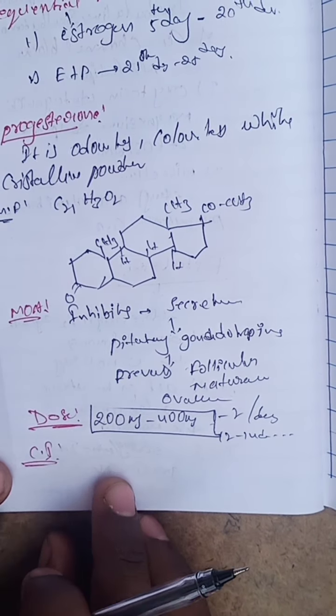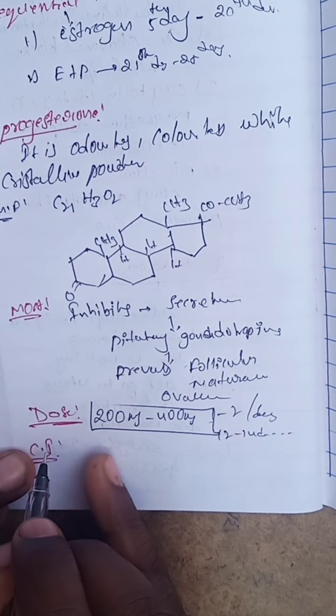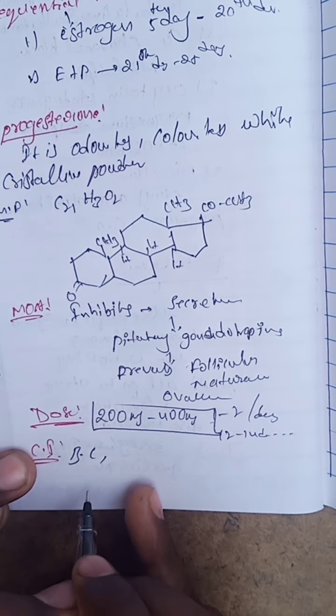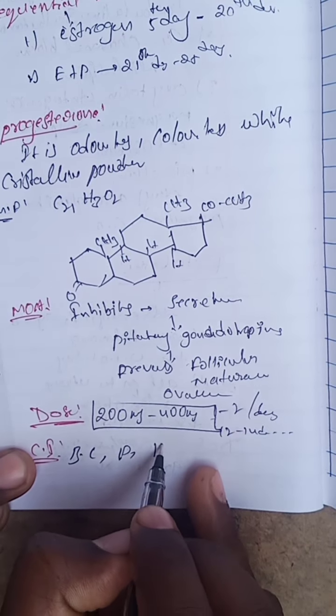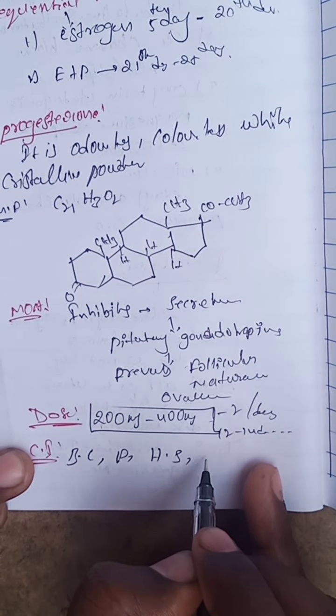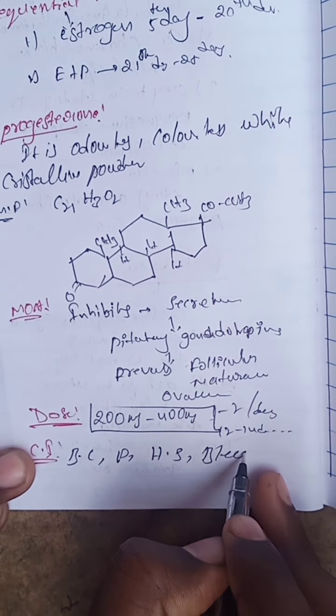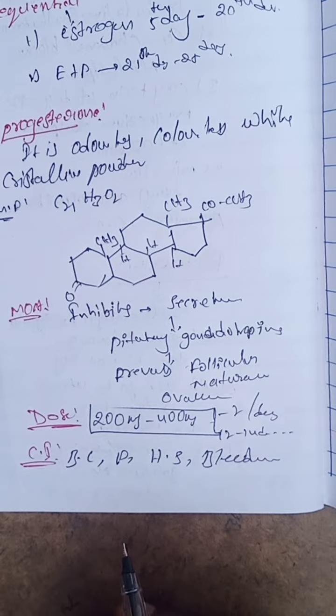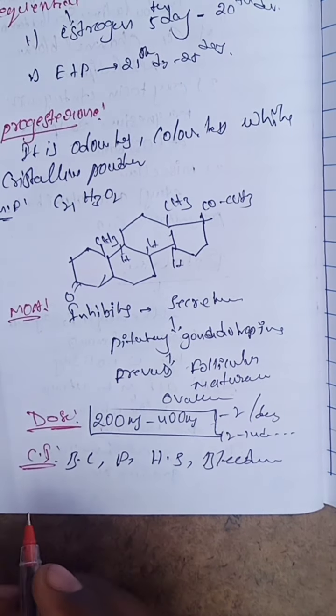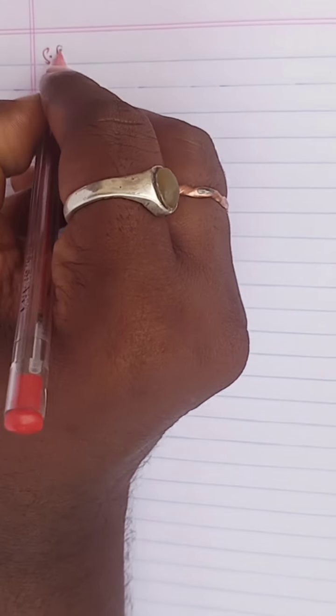And the next one, what are the contraindications of this drug? The contraindications are breast cancer, pregnancy, hypersensitivity, and genital bleeding. And the next one, what are the side effects or adverse effects of this drug?